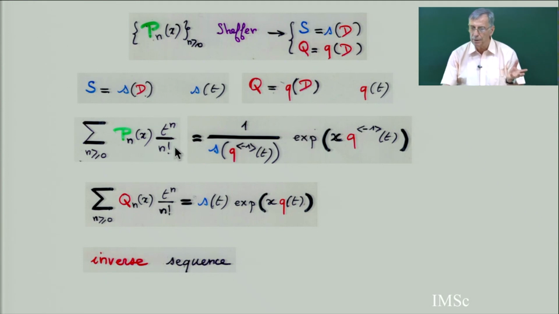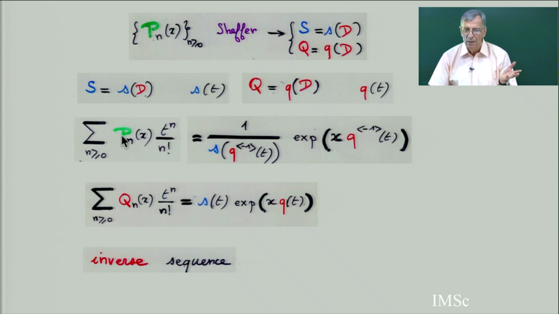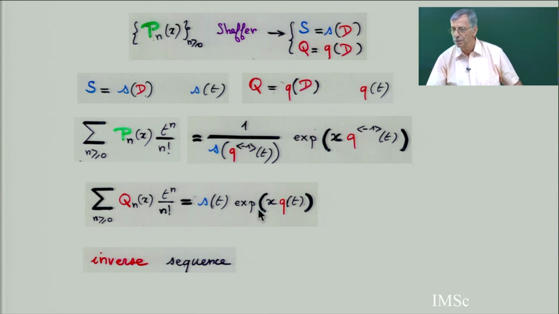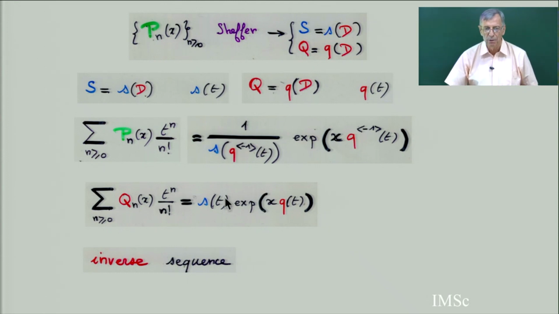And so my problem is to interpret the S and Q operators for the sequence of orthogonal polynomials, the power series S of t and Q of t, but they are here. S and Q appear naturally in the inverse sequence. So I'm going to work with the inverse sequence of polynomials to see what S and Q are, and then I will get an interpretation of operator S and operator Q for my 5 orthogonal polynomials. Pn is the orthogonal polynomial: Hermite, Charlier, etc. Qn is the inverse sequence.